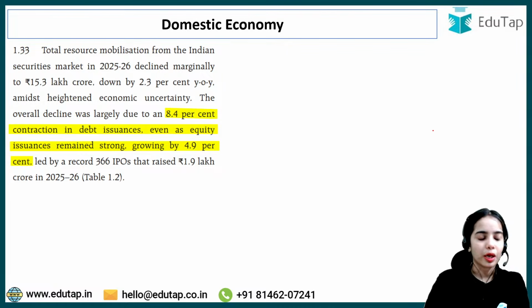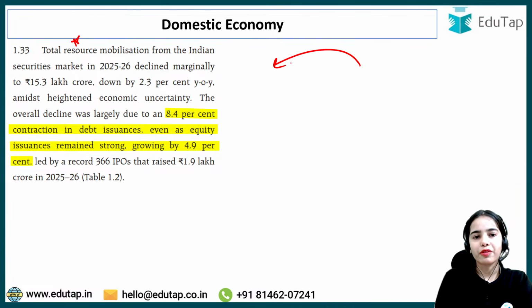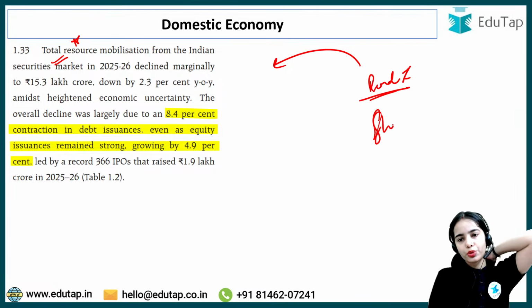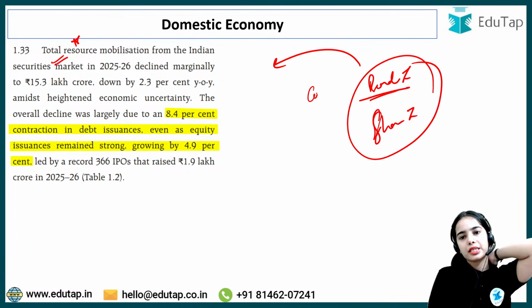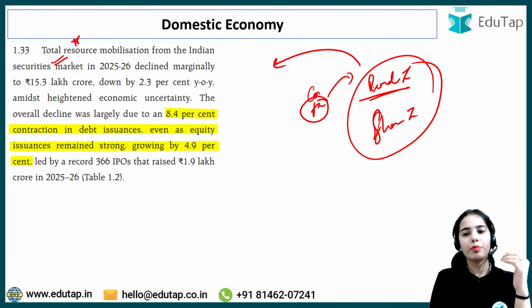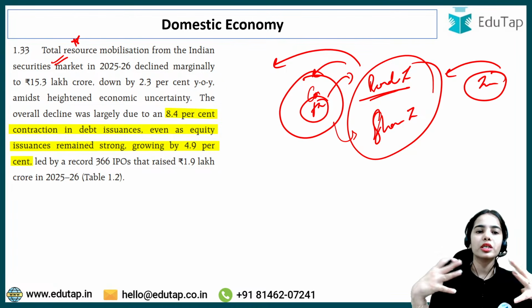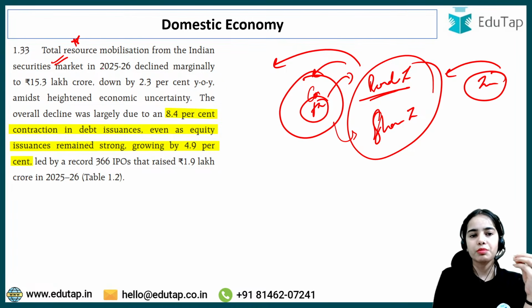Now coming to the next part. If there is any confusion, kindly ask me. Total resource mobilization from the Indian securities market, from bond issues and share issues: the corporates and financial institutions issue bonds and shares so that they can collect money from investors. Total resource mobilization in 2025-26 declined marginally, down by 2.3%.